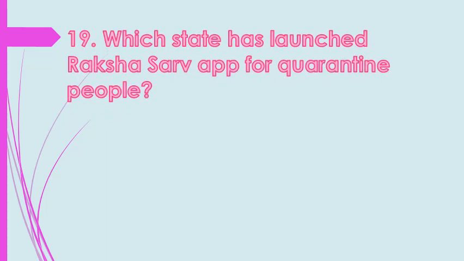Which state has launched Raksha Sarv app for quarantine people? So students, the correct answer of this question is Chhattisgarh. Chhattisgarh is the state which has launched Raksha Sarv app for quarantine people.